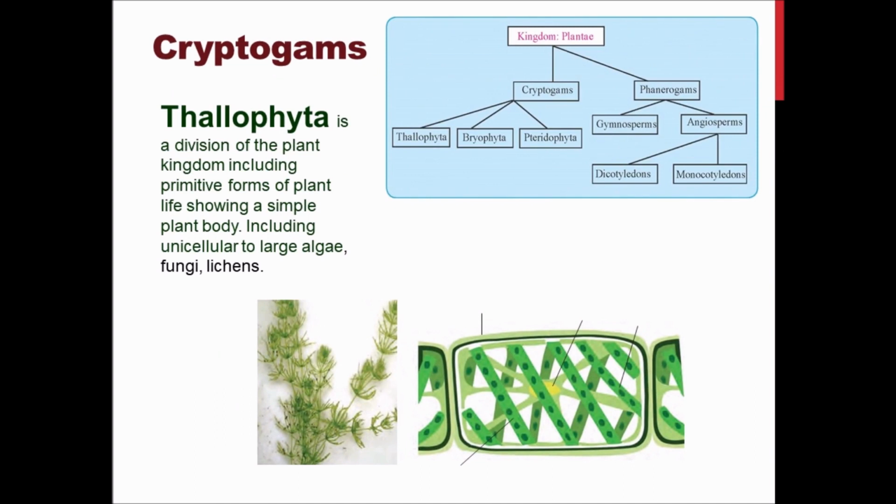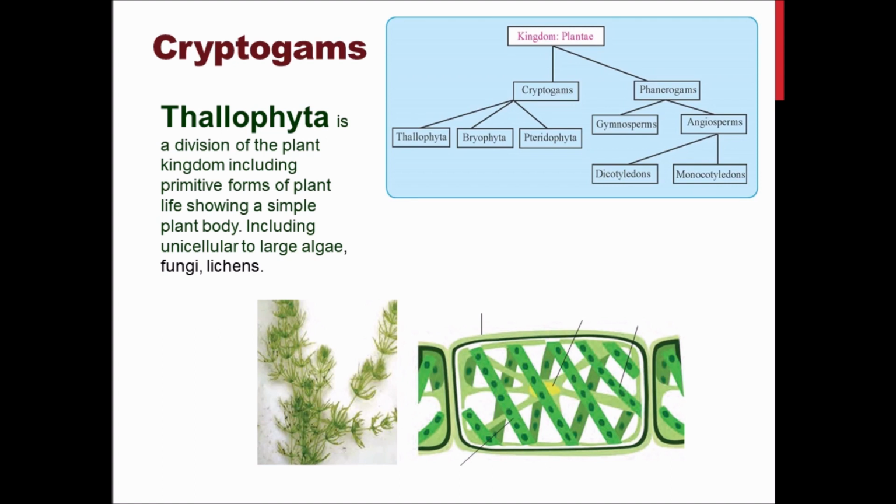Next is Thallophyta. Thallophyta are generally plants with a primitive form, having a simple body. They can include everything from large algae to unicellular plants. Some have chlorophyll, some do not. Different varieties of algae are available throughout. If you look into any pond or well, you will be able to understand how algae look. They are unicellular and multicellular also. Some of them are microscopic and some of them are very large.